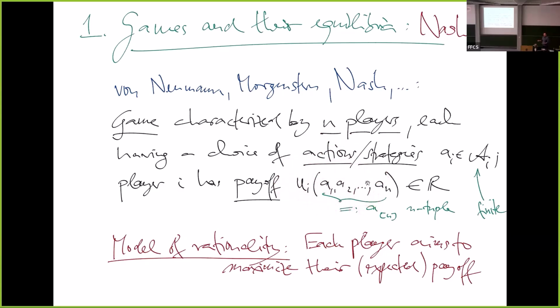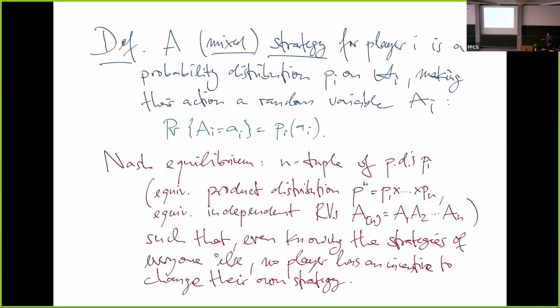Obviously we want conflict, so every player has a different payoff function. And it's almost an axiom of rationality in economic behavior that the players aim to maximize the expected payoff. It's the winnings, that's how much they win, and so they want to maximize this.